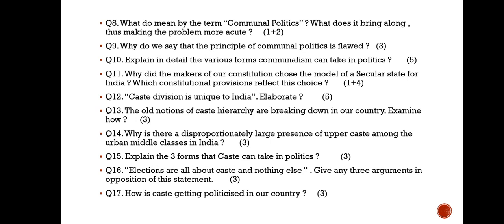Explain in detail the various forms of communalism that can take place in politics. 5 marks. Why did the makers of the Constitution choose the model of a secular state for India? Which constitutional provisions reflect this choice? 1 plus 4, that is 5 marks.